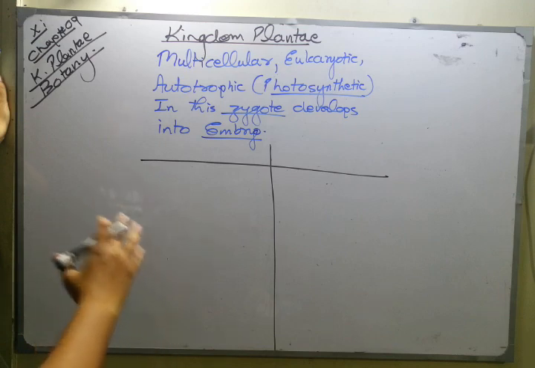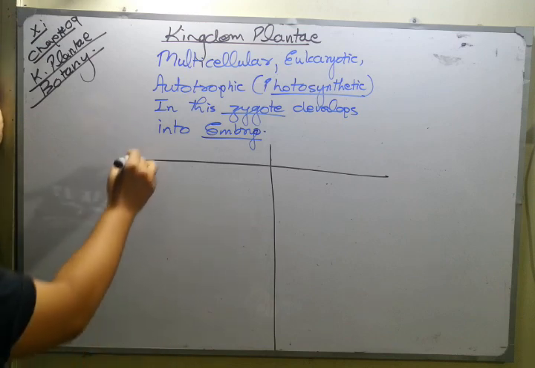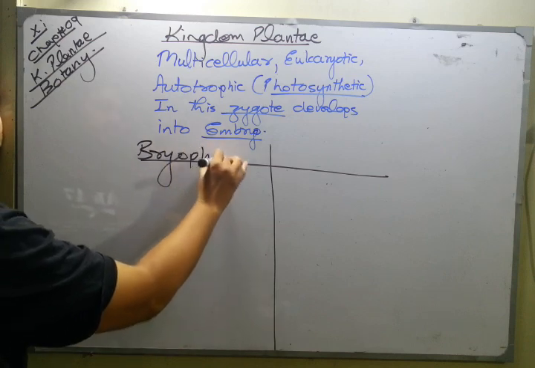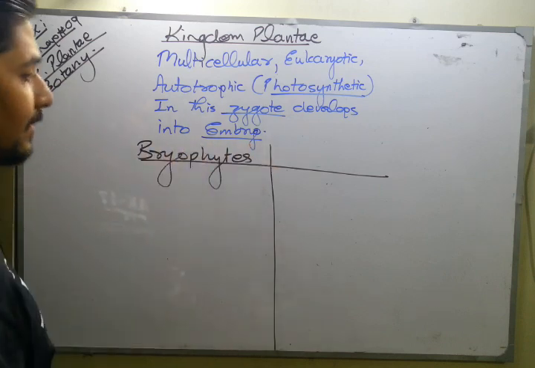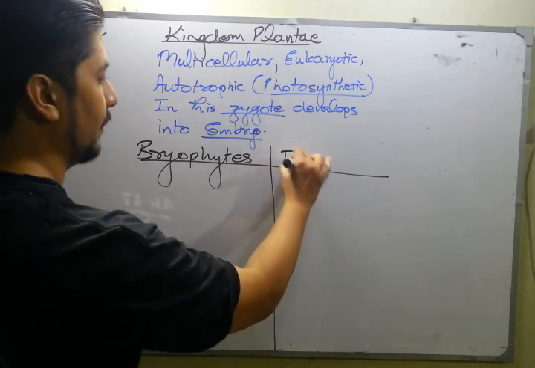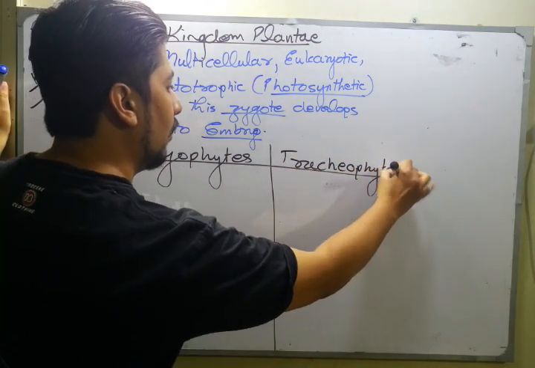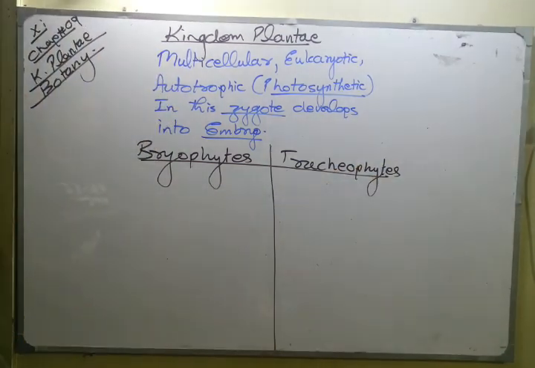So Kingdom Plantae basically divides into two divisions: one is called bryophytes, as you have studied in your 9th class, and the second one is referred to as tracheophytes. As a basic concept, bryophytes are considered the lower plants, and tracheophytes are considered the higher plants.